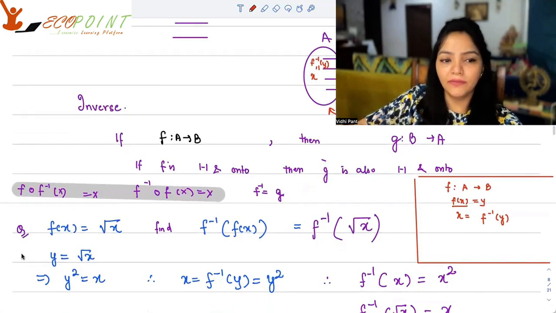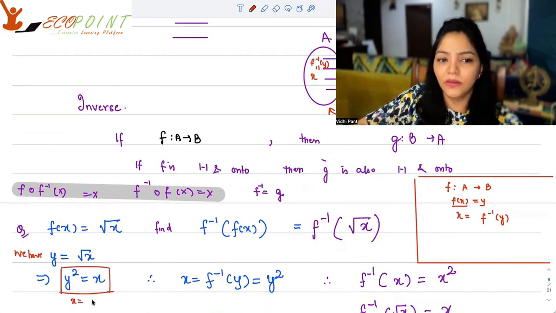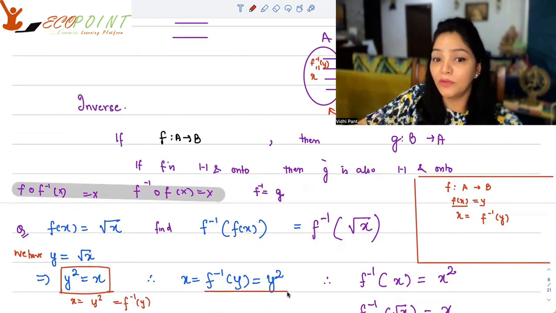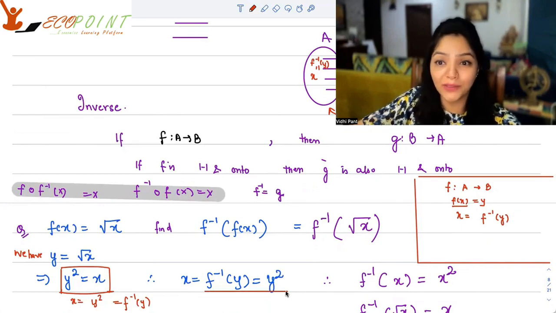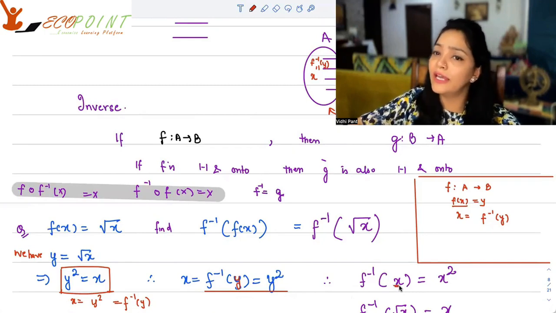So we have y is equal to root x. If I square both sides, I will get y square equals x. So clearly x is equal to y square, which becomes your function. So y square is nothing but f inverse. The functional form is y square. So your input in this case is y, and the function will look like y square. If your input is x, f inverse x, the function will look like x square.